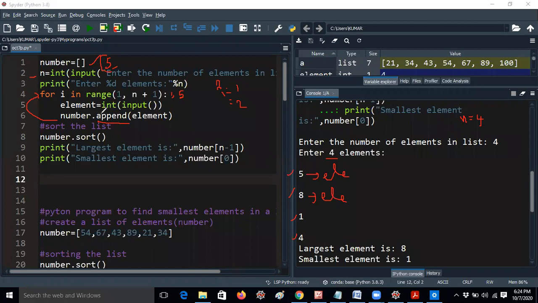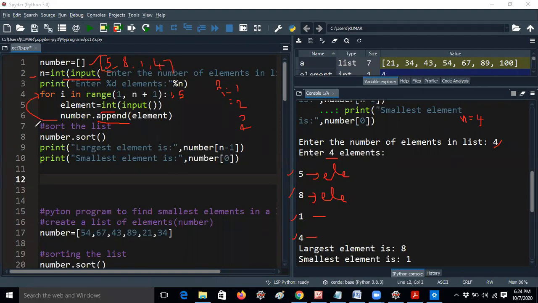Why am I giving int here? Because it is taking integer elements. Why am I taking input? For reading all the input values, because here I am taking the input function for reading all the numbers. Here also I am taking the input function because it is reading the elements. So this is the way you have to understand. The loop will be repeated 4 times, so the 4 elements will be stored as per the list format. So 5, 8, 1, comma 4.